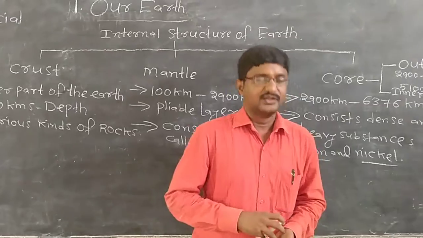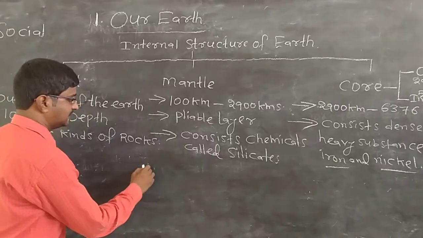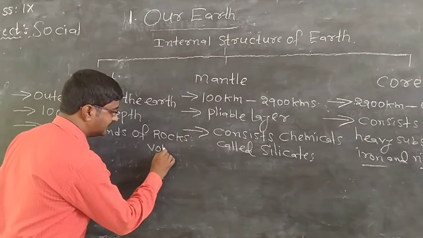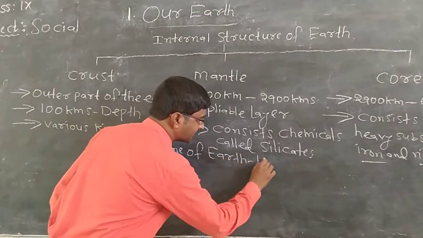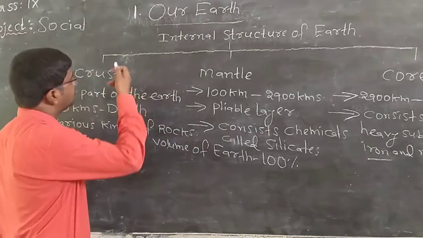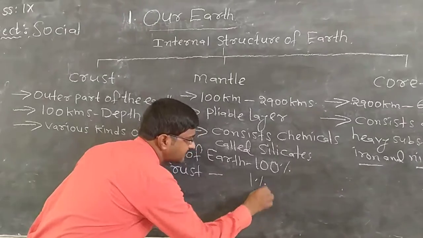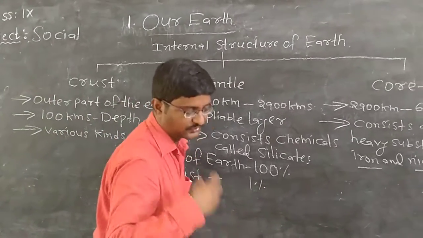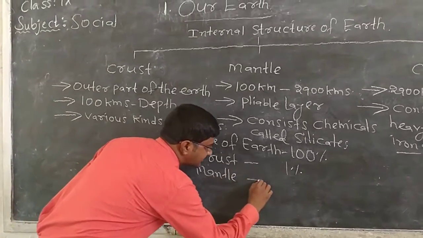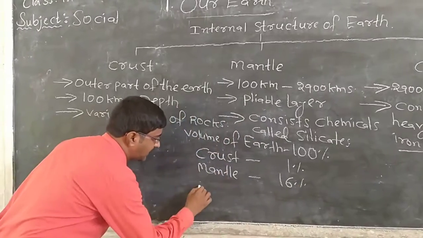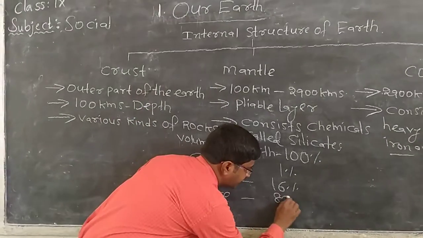See, if we assume the volume of the earth is 100%, the crust forms only 1%. Mantle 16%, and core forms 83%.